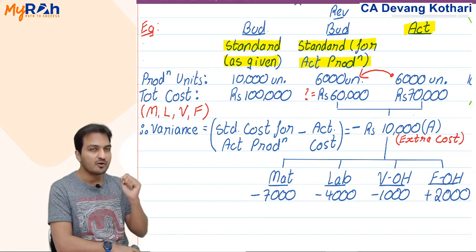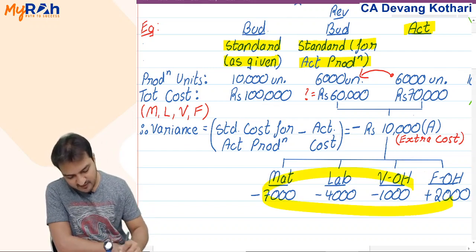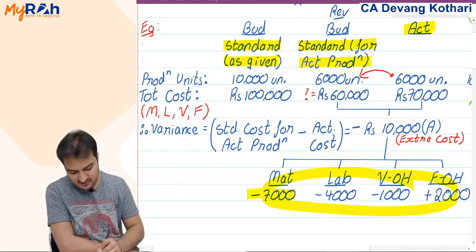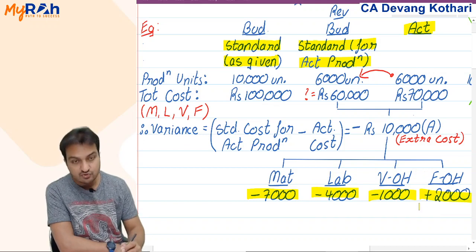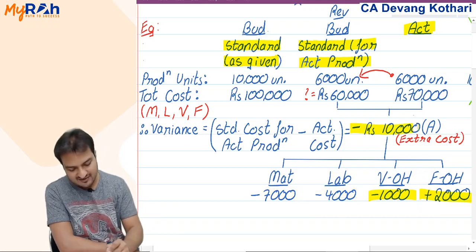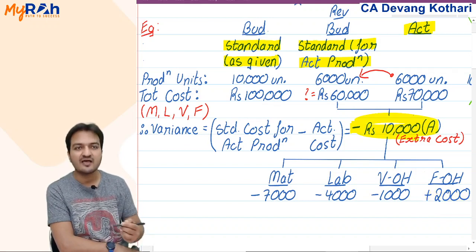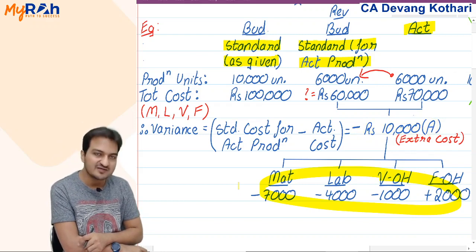Think about it. Why am I splitting that 10,000 into these further calculations? You can see that it matches: 7,000 negative, 4,000 negative, 1,000 negative plus 2,000 positive will match with 10,000 negative. So basically this 10,000 adverse I have split between four categories here. What does this indicate?